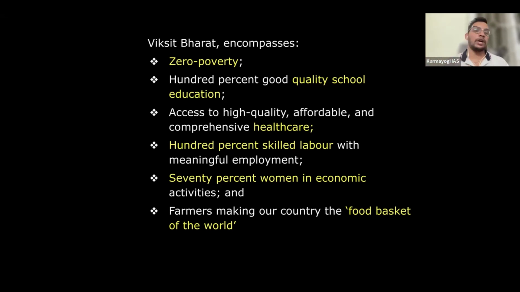Our GDP is 300 lakh crores, but their GDP is 800 lakh crores. So we need to strengthen our agriculture. If we are able to achieve all these things, then we can say our country is a developed country. This is what the government has said.